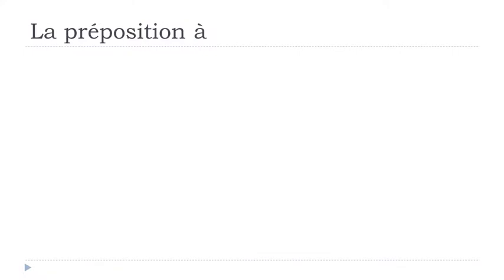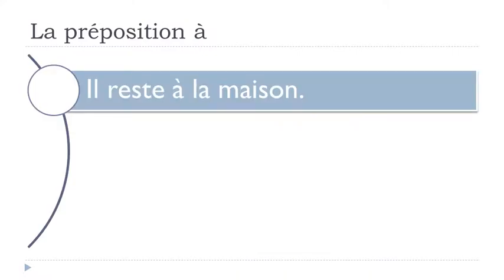And so, a few examples. The first one, if you want to translate it with this at, would be il reste à la maison. Rester is to stay, okay? And in that case, we would construct it with à, okay? Il reste, he stays, à la maison, at home, okay? Il reste à la maison.